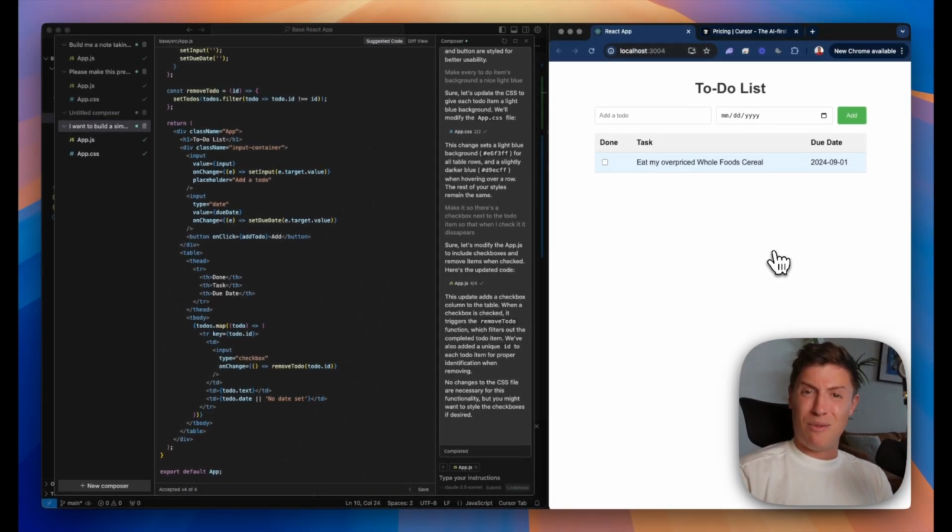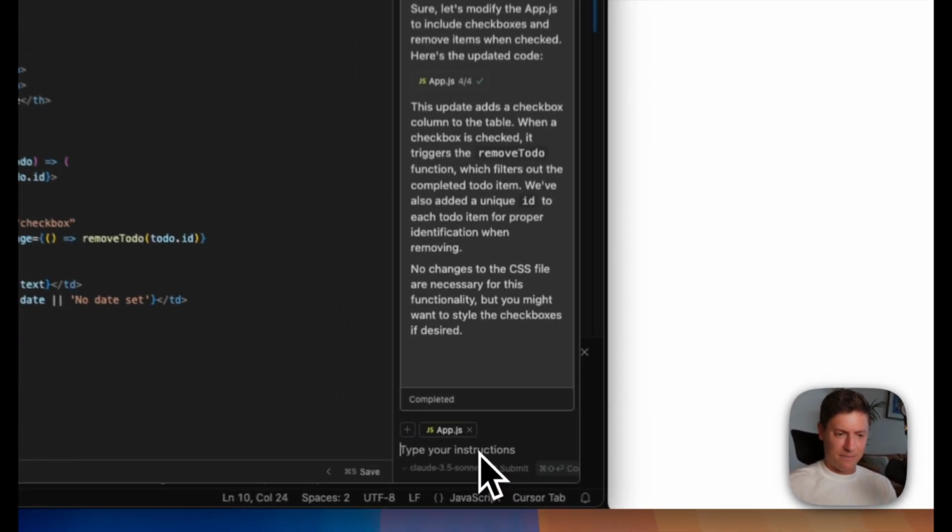Maybe we want to do something really interesting. Maybe we want to get more dopamine hits every time we do a to-do item. When I hit a task being done, I not only want it to disappear, I want to pop up with a motivational quote, just so I feel really good about doing that task.